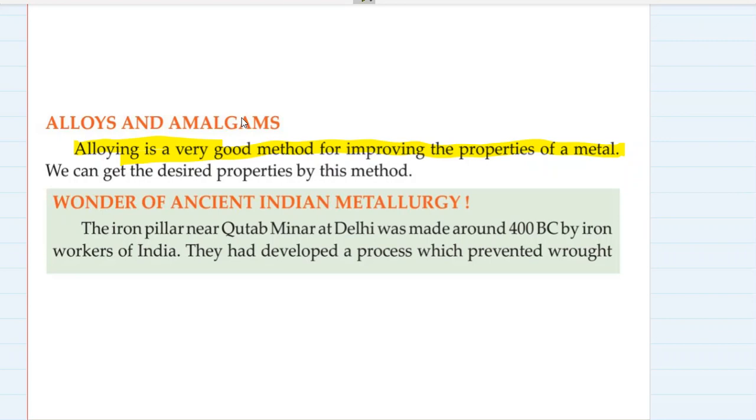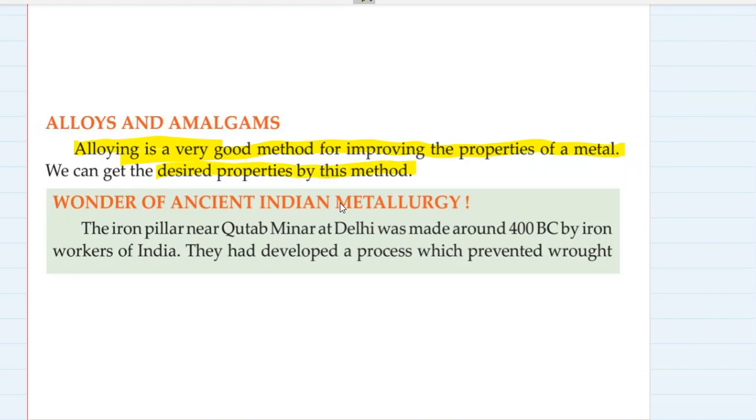The proportion can be more or less, but we have an idea that this should be the percentage of this particular metal in this particular alloy. If we alloy the metals together, their properties will improve to a greater extent, and we can get desired properties by this method.